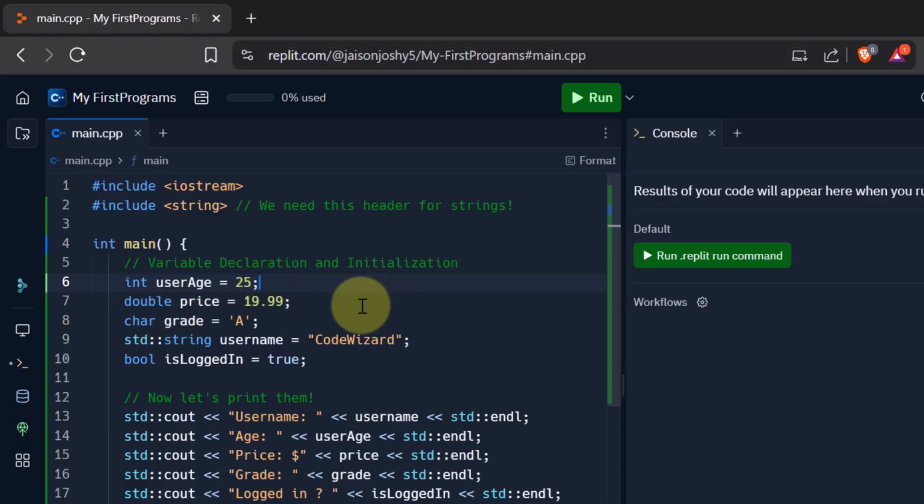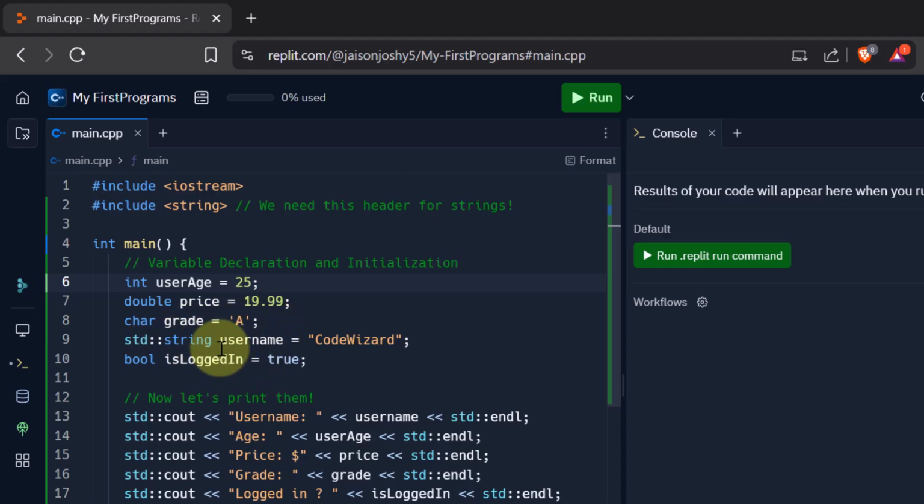Okay, now I declare another variable called price. Now price is of the type double. The data type is double. That means it can store decimal values, and we initialize it to 19.99. So we create a box called price that can store decimal values, and the value initially stored in it is 19.99. Then I declare a character variable called grade, and we initialize it with the character capital A. And as I already told you, whenever we are using single characters, they have to be enclosed within single quotes. So that is why these single quotes are there with this A.